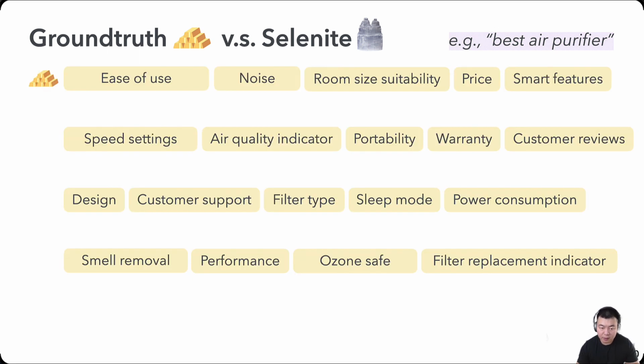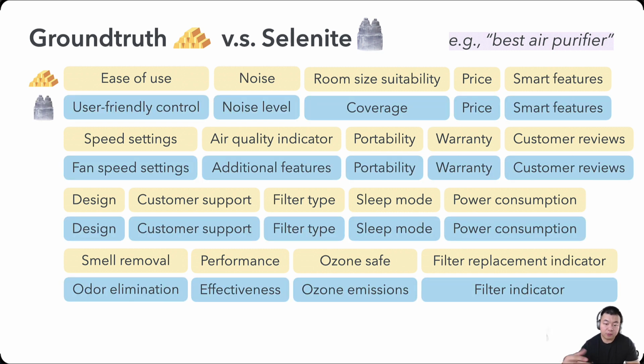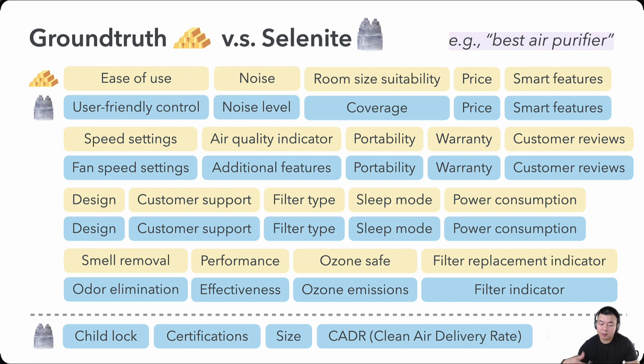Here is an example on a topic of best air purifiers. The yellow ones are hand annotated ground truth criteria, and the blue ones are around 20 criteria generated by Selenite. Here I did a manual pairwise semantic matching or alignment between them. You can see that Selenite was able to cover all of the criteria that we manually and carefully identified, like ease of use or noise levels or price or portability or performance and so on and so forth. And Selenite was also able to get something that are not covered in the ground truth data, but arguably are also real and relevant to the topic, such as child lock and certifications.